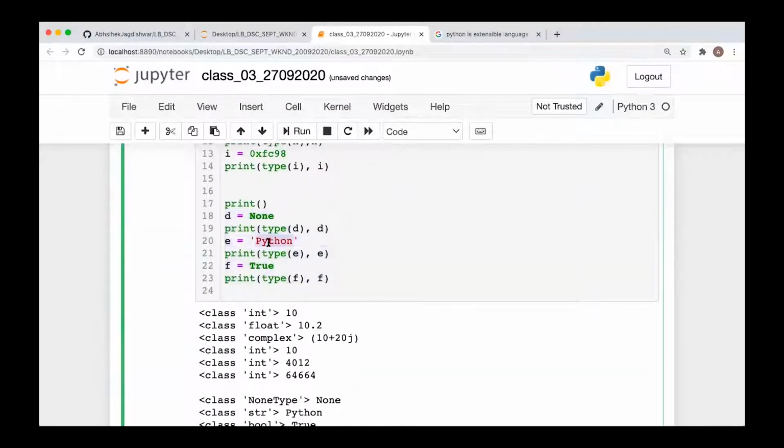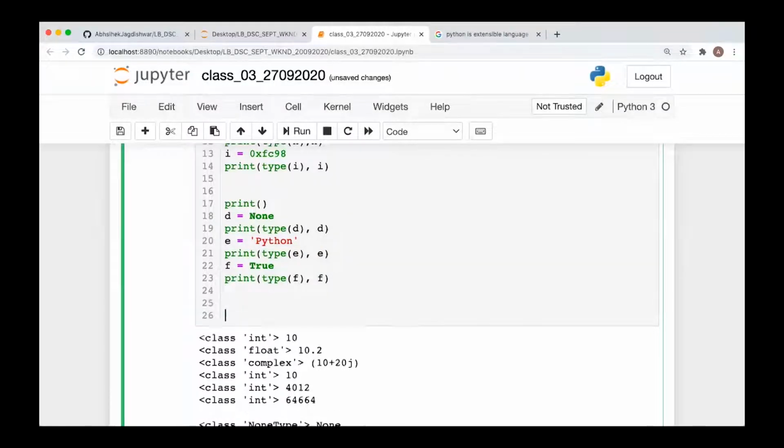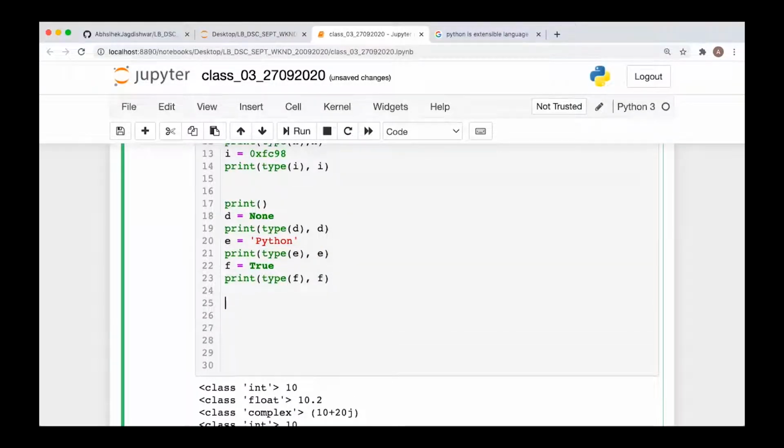Next we have string. This string can be written in a number of ways. What is a string? A string is basically any value written inside single quotation, double quotation, or triple quotation made up of single quotation, or triple quotation made up of double quotation.